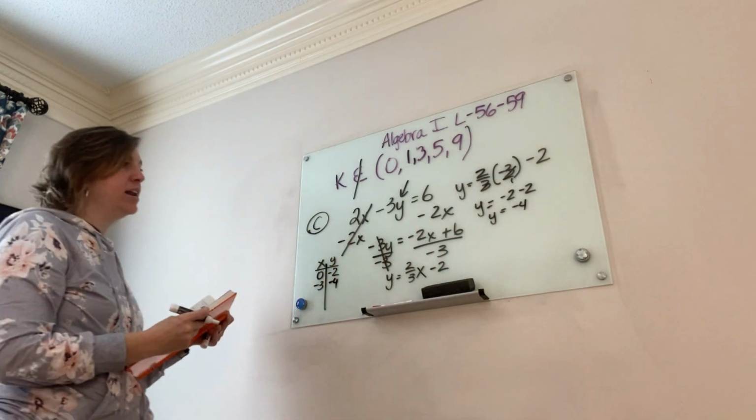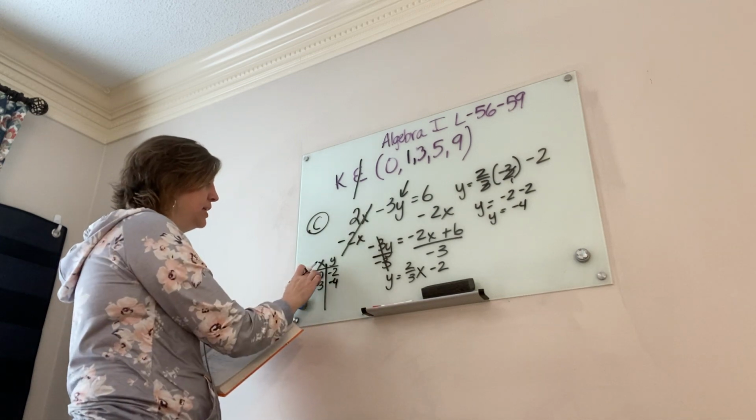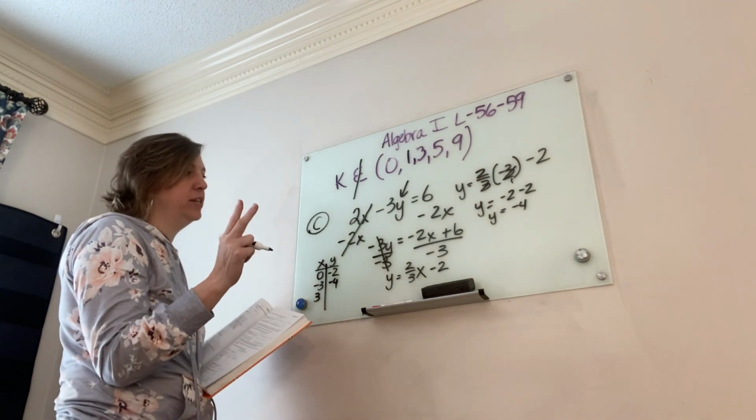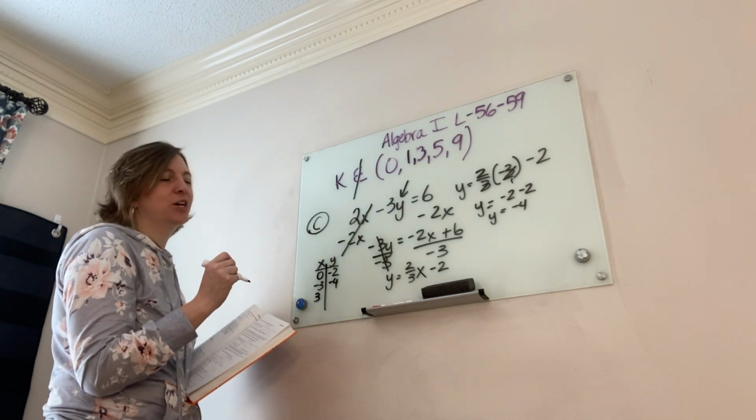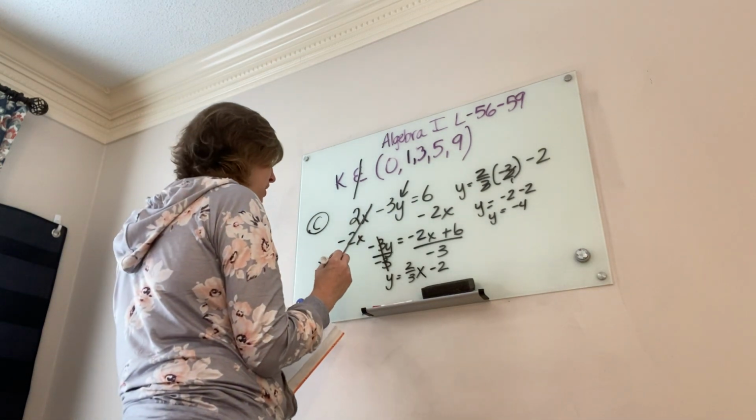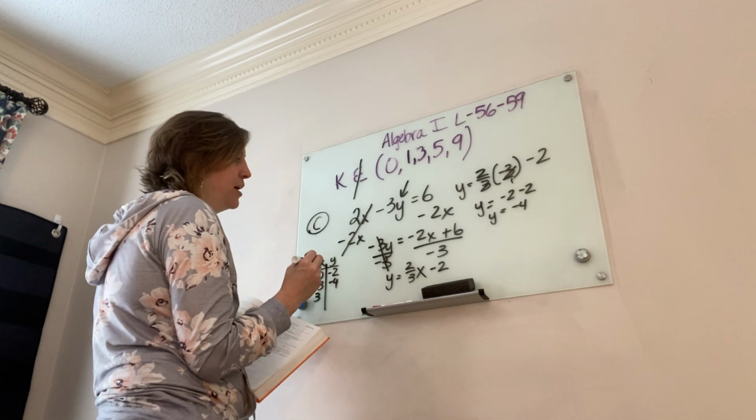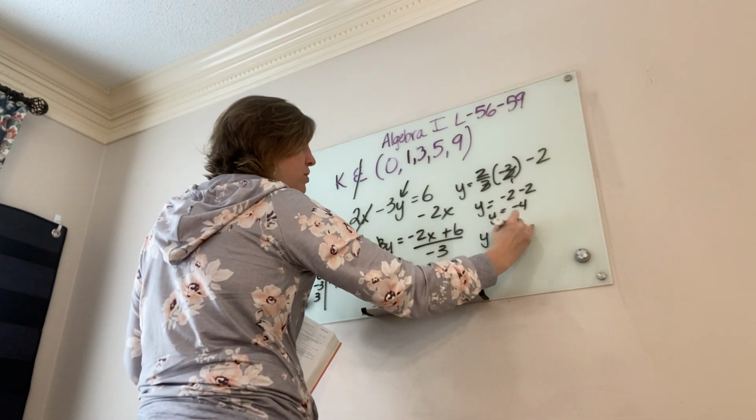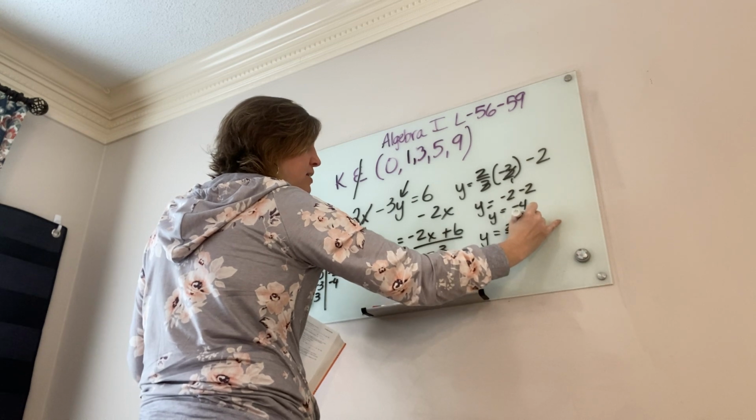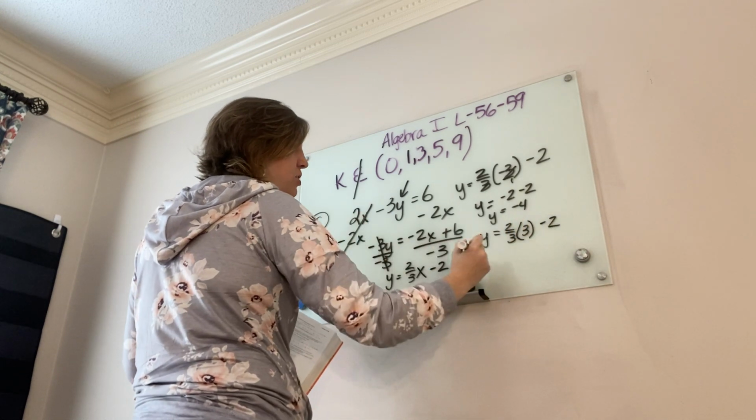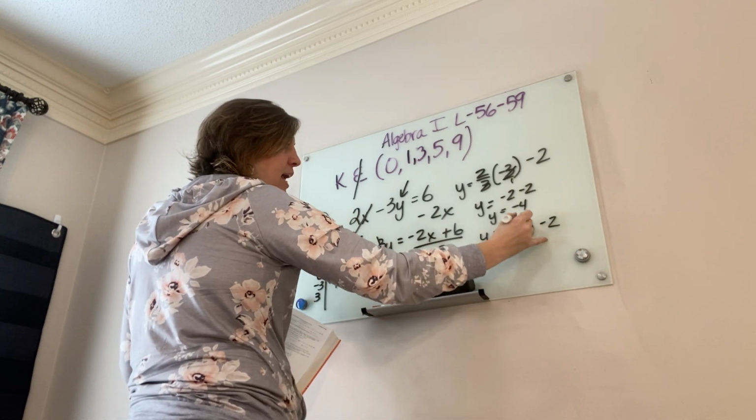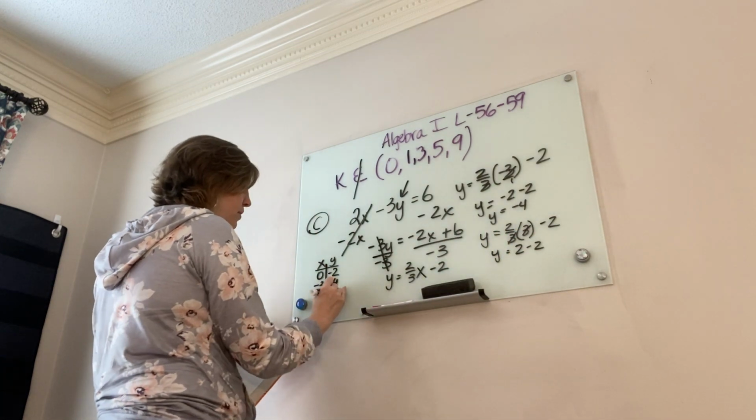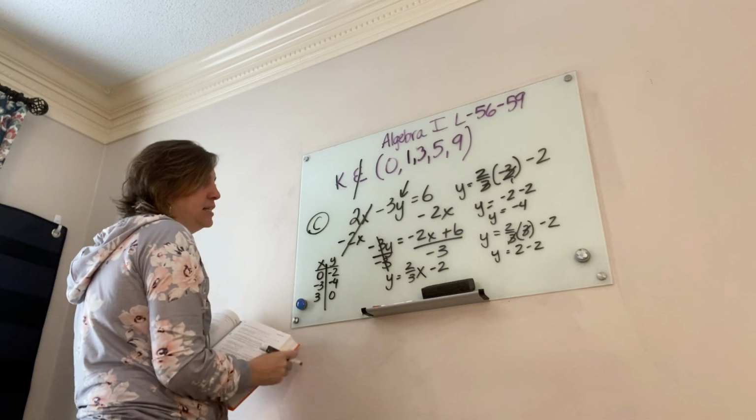All right, and now I need to do one more point, so I've got 0 and 3. Let's do positive 3. You actually only need 2 points to make a line, but I think it's always a good practice to have a third just to make sure you're in the right direction. All right, this time we're going to say y equals 2/3 times positive 3 minus 2. So the 3's cancel out and leave me with y equals 2 minus 2, which would be 0. So at 3, it's 0.